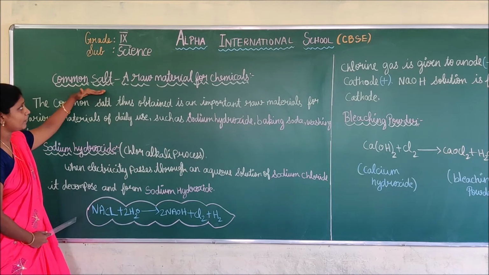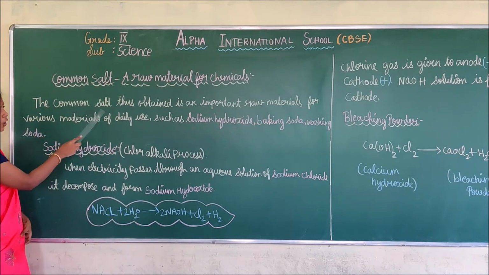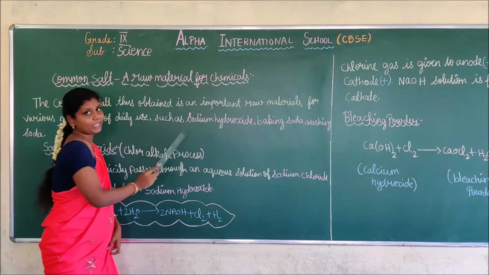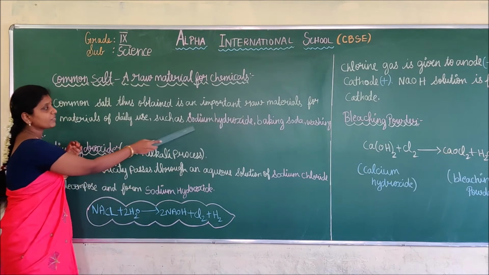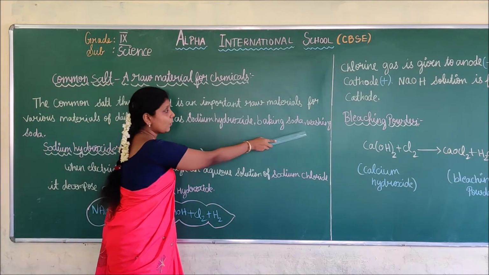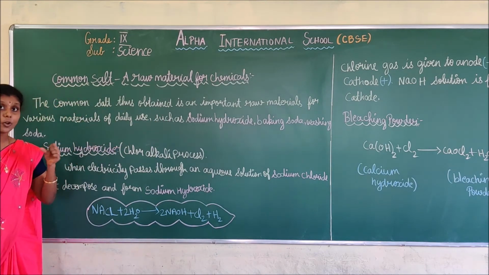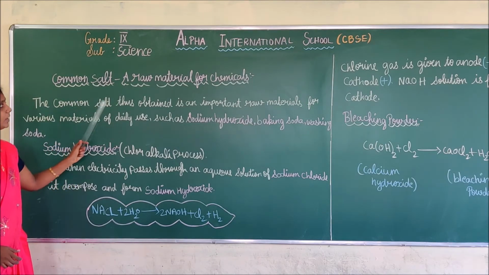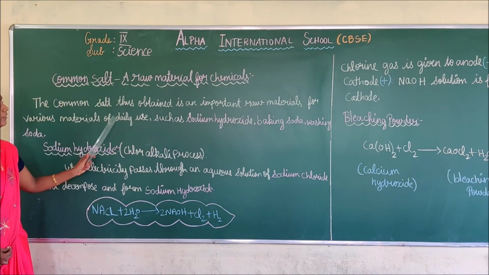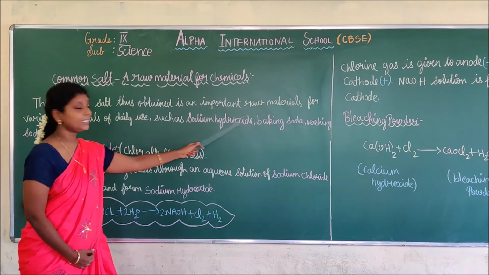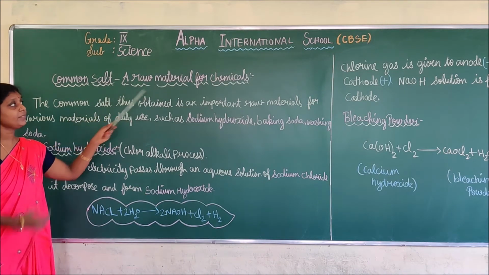They are saying common salt is an important raw material for chemicals. How is common salt used? It is an important raw material for sodium hydroxide, baking soda, washing soda, etc. From these three, this common salt is obtained as a raw material for various materials of daily use, such as sodium hydroxide, baking soda and washing soda.